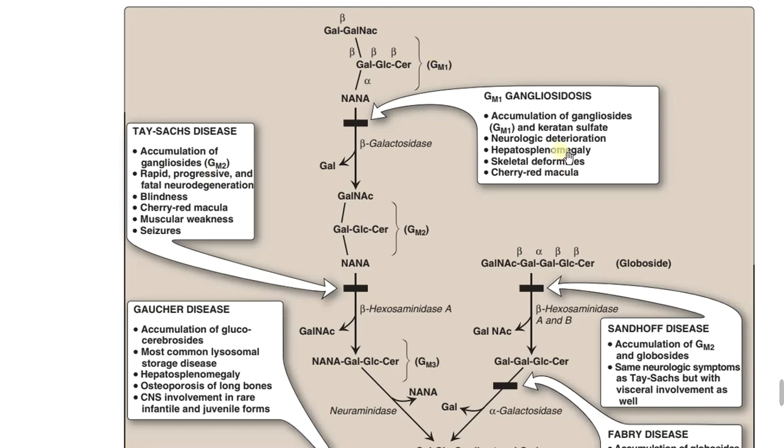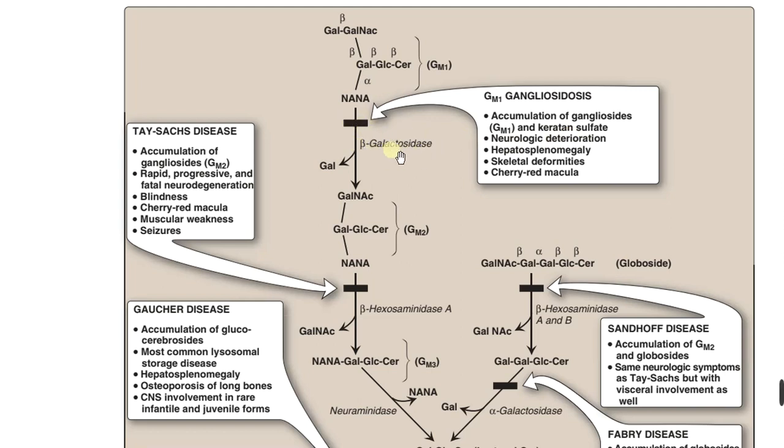So in GM1 gangliosidosis, the first one, there is accumulation of GM1, mainly in the neurological tissues, and sometimes in the spleen and liver also. This may lead to cherry red macula and skeletal abnormalities or deformities, and hepatosplenomegaly and neurologic deterioration, and also accumulation of keratan sulfate also. So this is the deficiency, that is beta galactosidase deficiency.